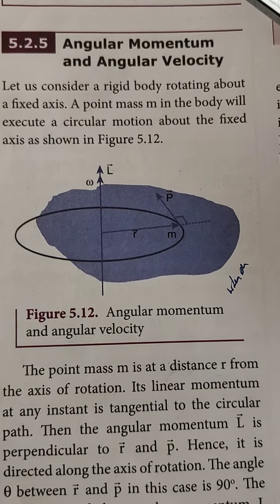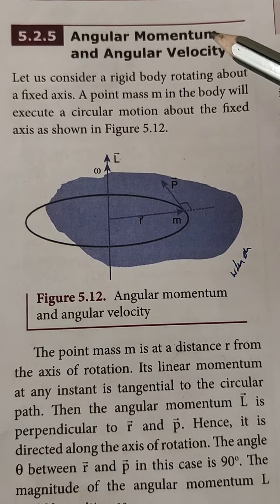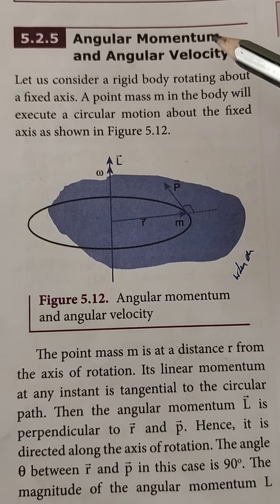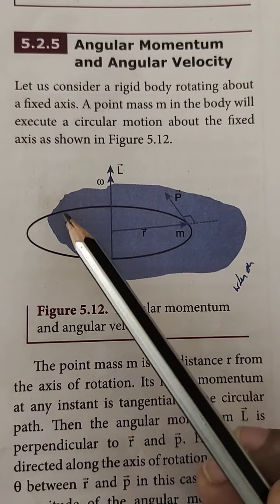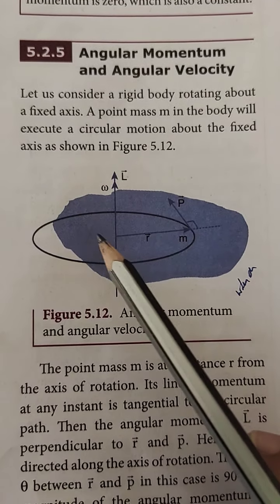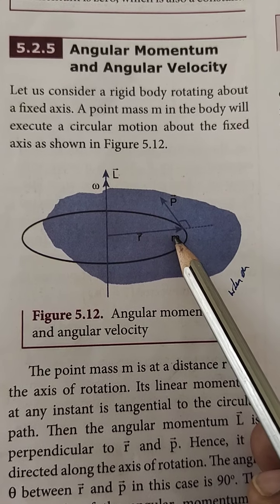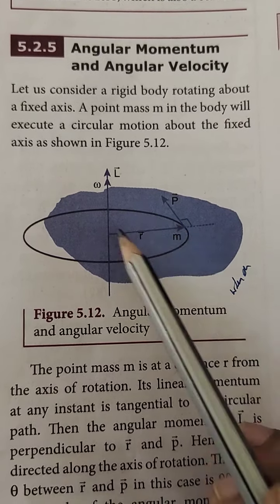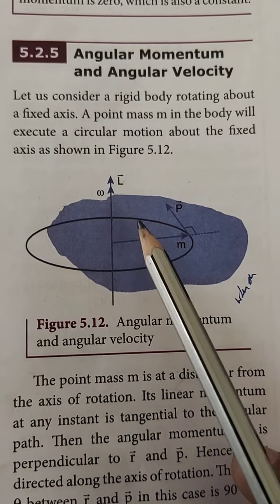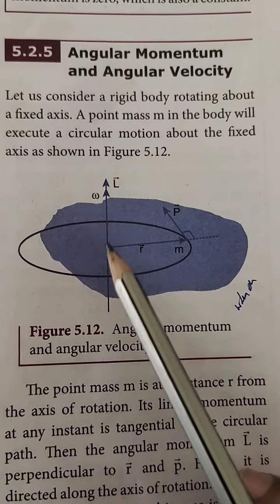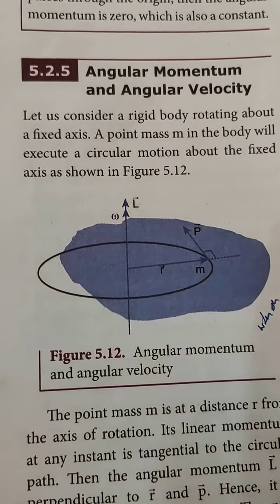Another important five-mark topic: in the same way, we can relate angular momentum to angular velocity. Let us consider a rigid body rotating about an axis, with a point mass m executing circular motion about its fixed axis.